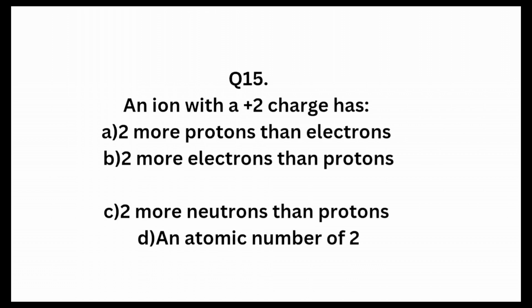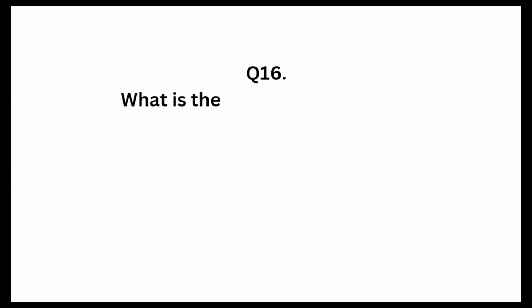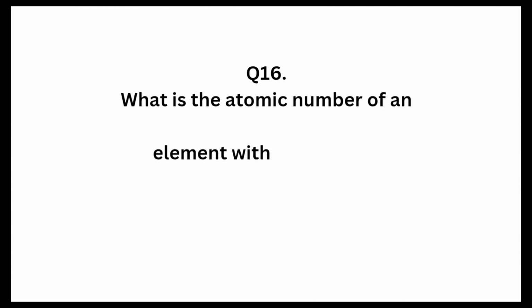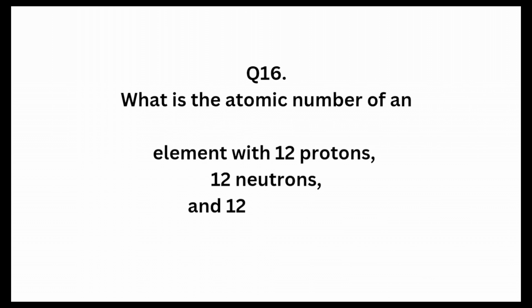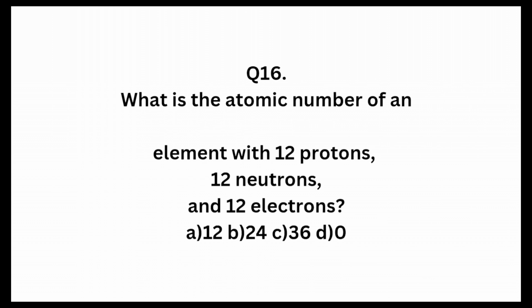Question 16. What is the atomic number of an element with 12 protons, 12 neutrons, and 12 electrons? Atomic number is equal to proton number. So, based on the given data, proton number is 12. Based on the explanation, the best answer for question 16 is A.